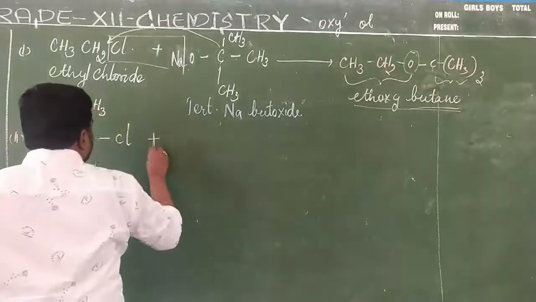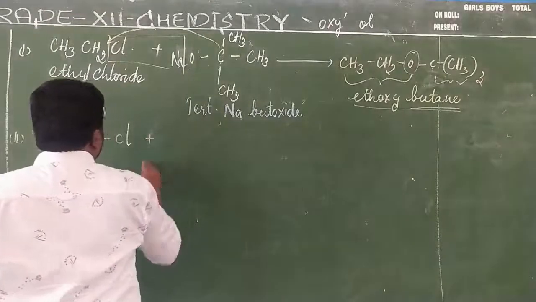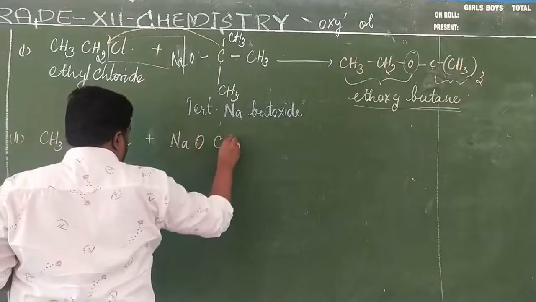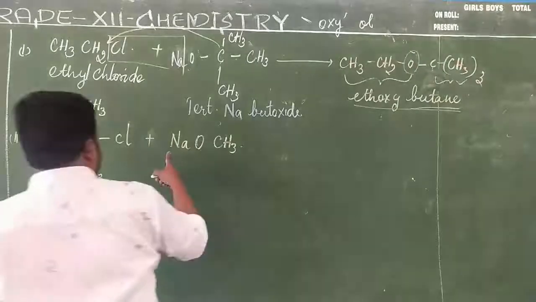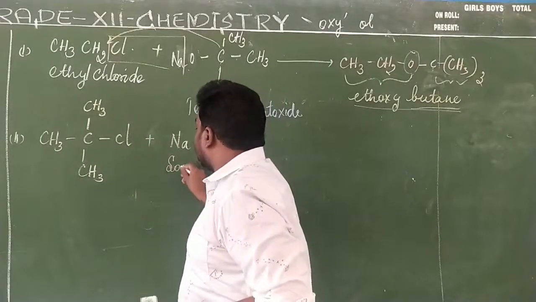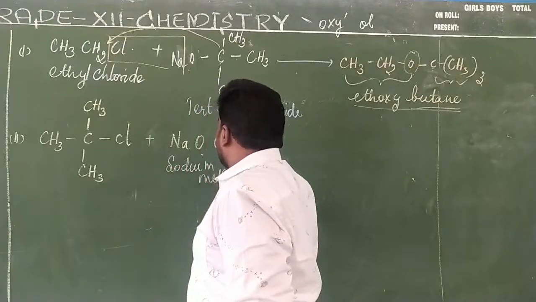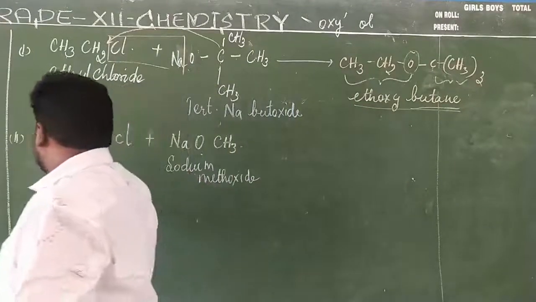Combining with primary sodium haloxide, that is NaOCH3. This is called as what? Sodium methoxide. So the name of the compound is sodium methoxide. And here what is the name of this compound?